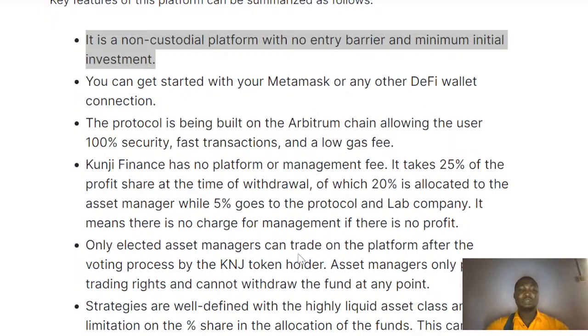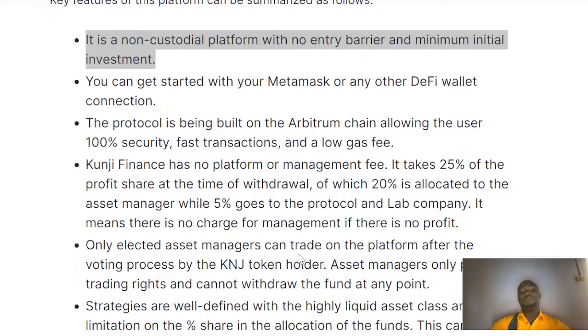It also takes a 25% profit share at the time of withdrawal, of which 20% is allocated to the asset manager, while 5% goes to the protocol and lab company. It means that there are no management charges if there is no profit.